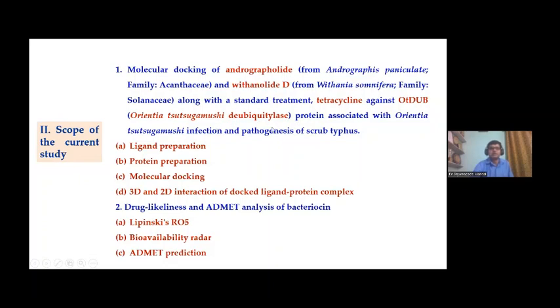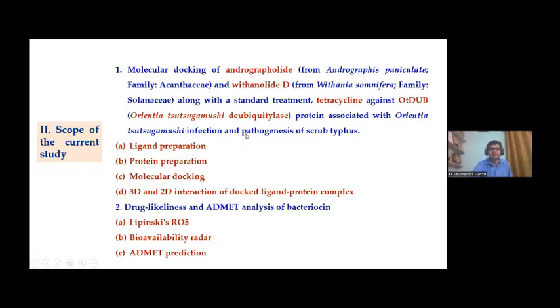We know ubiquitin is responsible for the management of infection caused by bacteria, such as here Orientia tsutsugamushi. That means this is very important for the host body to defend against the infection of Orientia tsutsugamushi. And to combat this, Orientia tsutsugamushi and other bacteria are reported to produce an enzyme which is deubiquitinase.